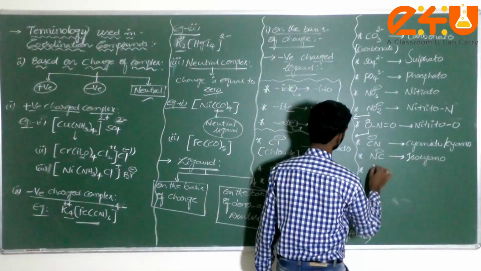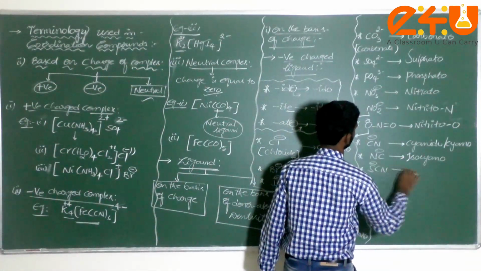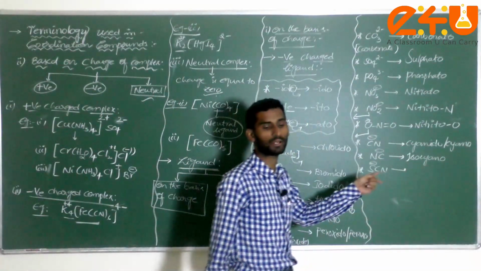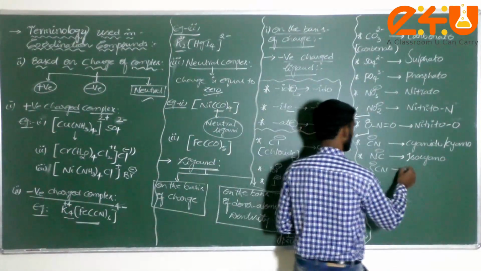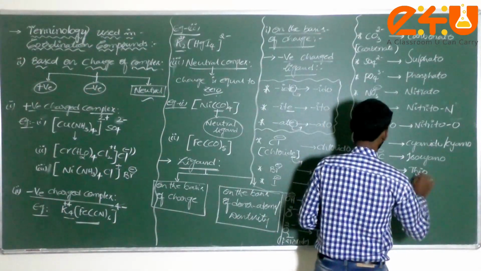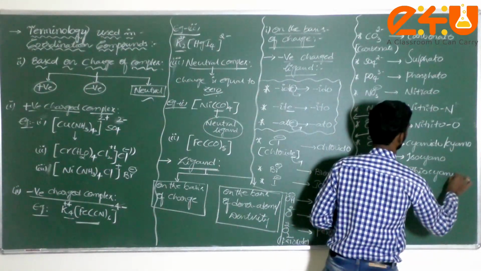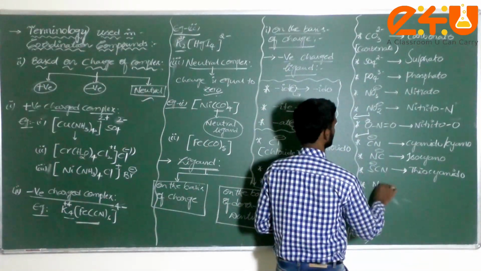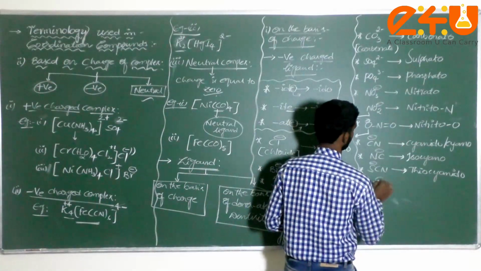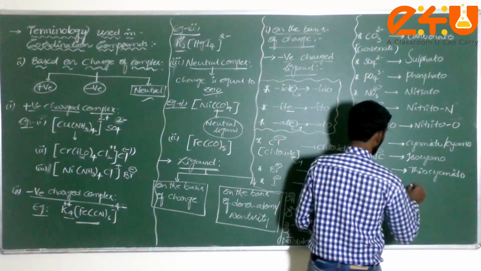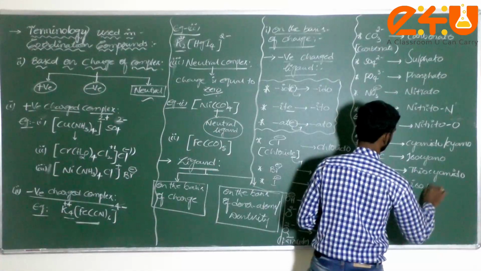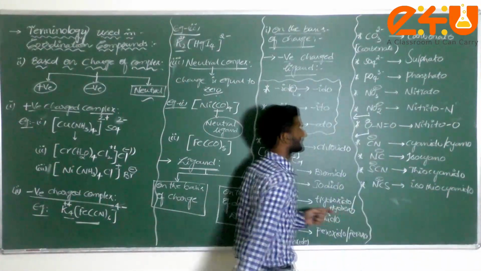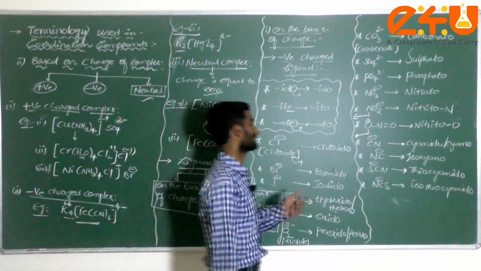Next one, SCN minus. What is it, student? SCN minus. S we already know. S means thio, we have to use it as the prefix. Then I can write here thiocyanido or thiocyano. Anything you can write. Thiocyanido. Next one, this is NCS minus. I can write here isothiocyanido. Isothiocyanido. What is it, student? Cyanido. Am I correct?